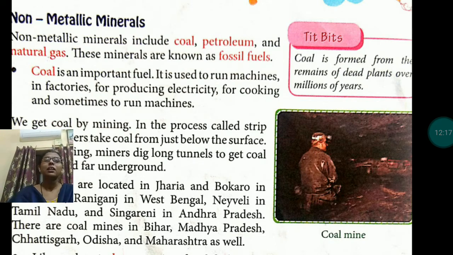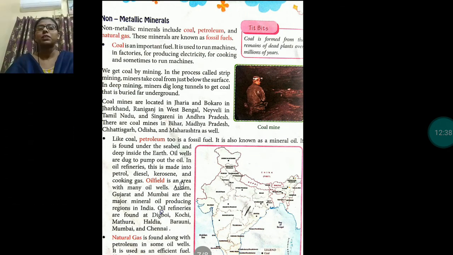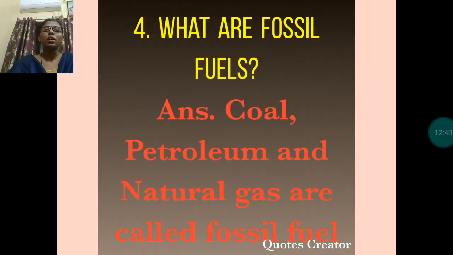These minerals are known as fossil fuels, which are used to give energy. So you will write the answer: coal, petroleum and natural gas are called fossil fuels.